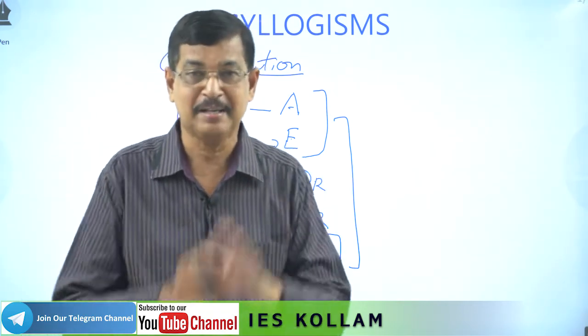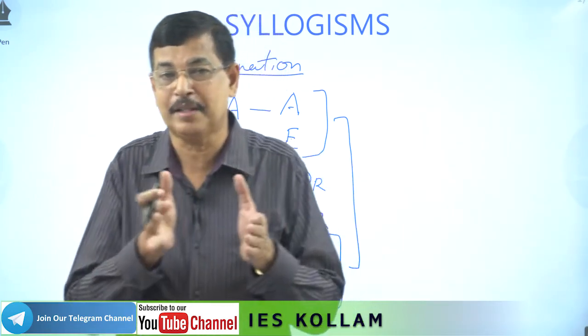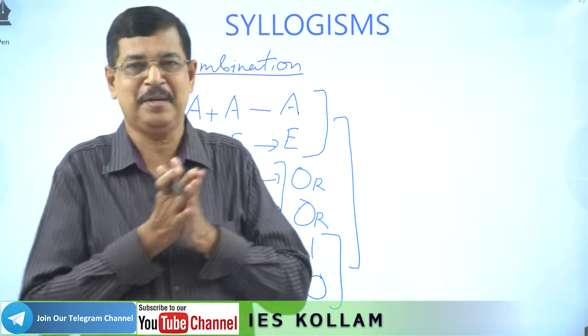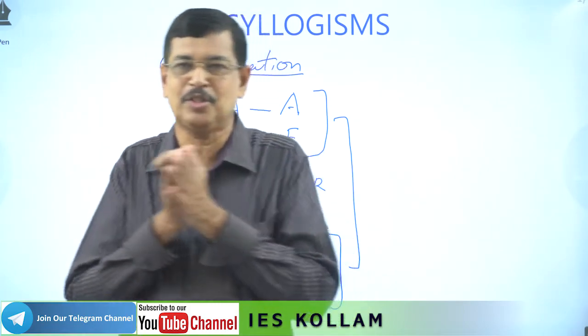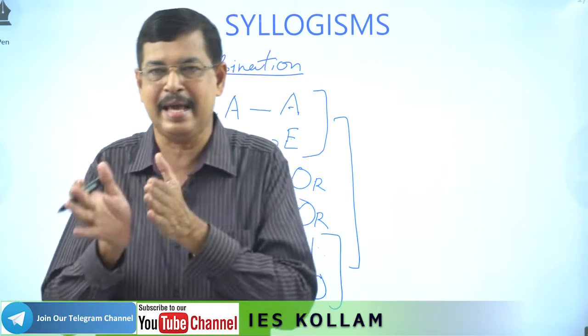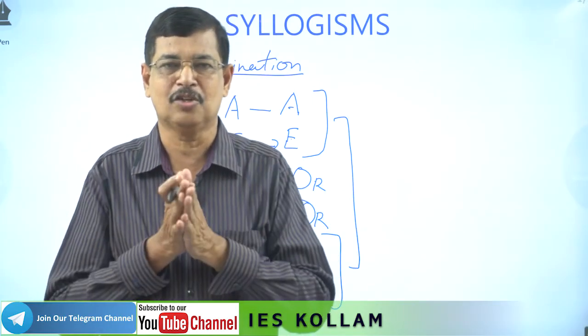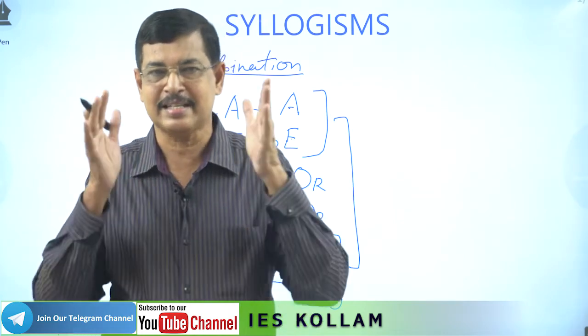The central part, E type. E type is a negative statement, so E type can combine only with the positive statements. Which are the positive statements? A and I. Therefore, E plus A and E plus I. What will be the result? O reversal. These are the 6 results.